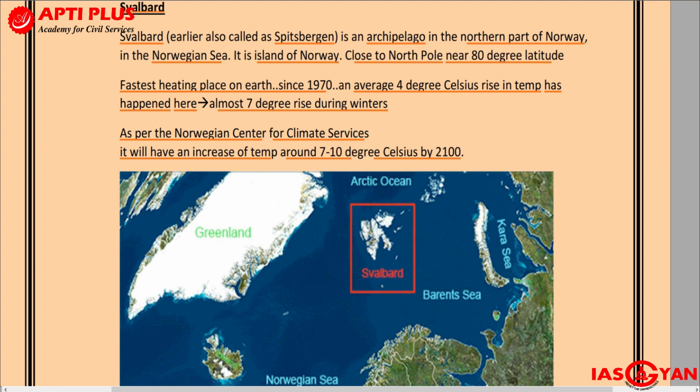Global seed vault basically means that the seeds of most of the important crops of the world have been stored over here, because one, it has a very low temperature, it is very isolated, and it is also present at a higher height actually. So it is believed that even if the sea levels rise, even if global warming takes place, these seeds will survive. So in case any plant goes extinct, it will be possible to get the plant back, because the seeds are being stored over here. So the global seed vault is present over here in Svalbard.